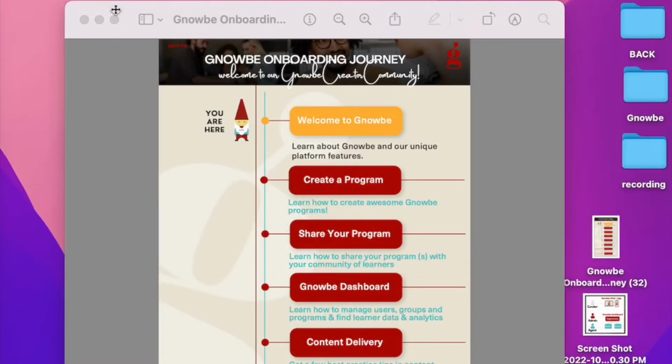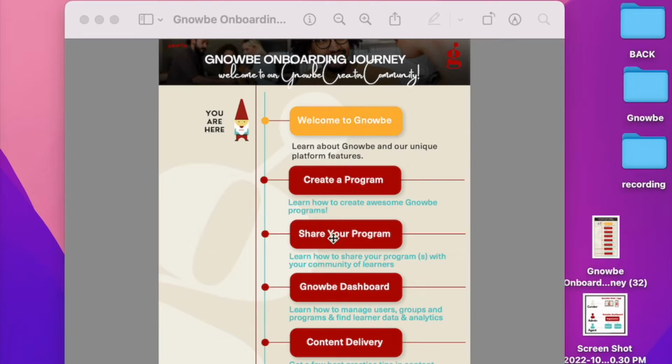It looks like this is your first time on the platform, so we want to make sure that you feel set up for success. As you begin to navigate your way around the Gnowbe platform, you'll notice a few new emails with stars on them start to pop up in your inbox from us over the course of the next few weeks, each with the following headings. Each of these emails are specifically designed to give you the answers you need at the moment you need them during your onboarding journey with us.